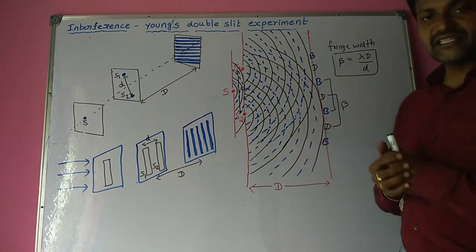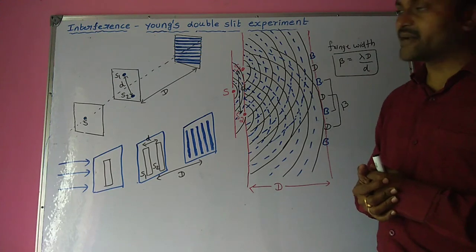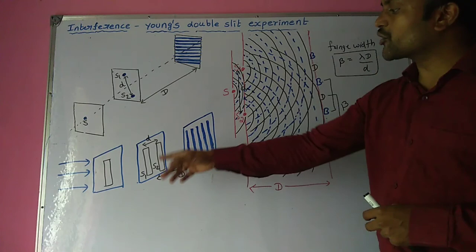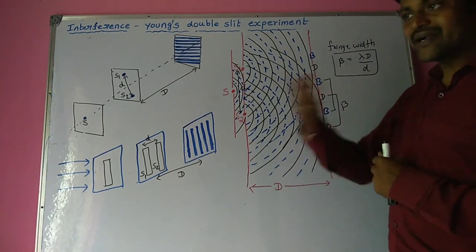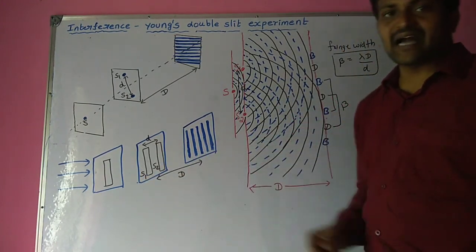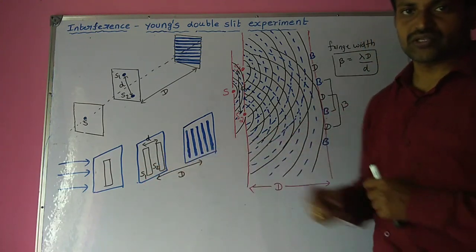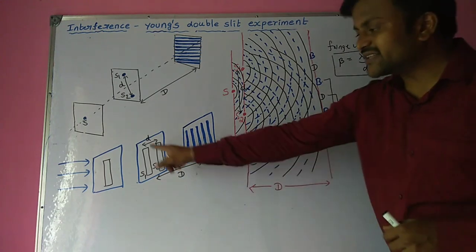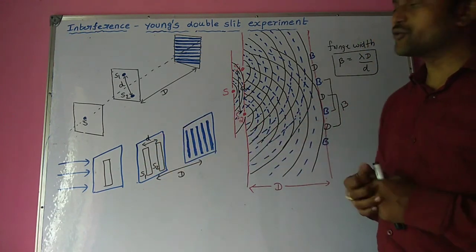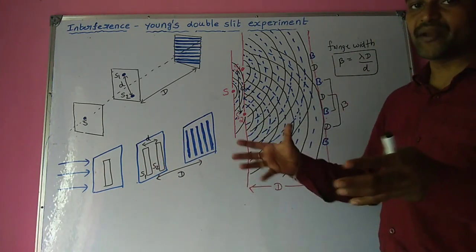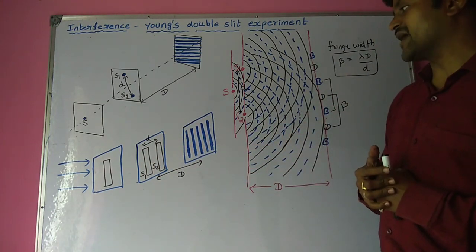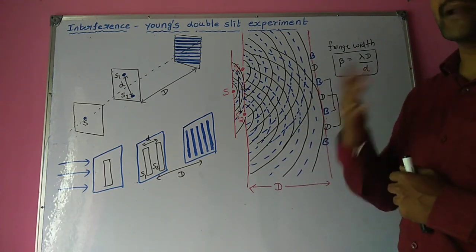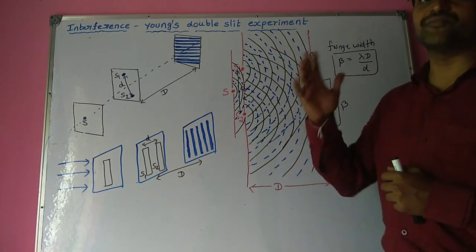Nowadays, in the new version of Young's double slit experiment, instead of pinholes, slits are used, and instead of sunlight, monochromatic light is used. Then what are the changes? When you use slits, already we have discussed that it is a linear source. A linear source is the source of cylindrical wavefronts. By using the slits, cylindrical wavefronts are produced, and these superimpose and produce the interference pattern on the screen with continuous bright and dark regions. These bright and dark regions are called interference fringes.